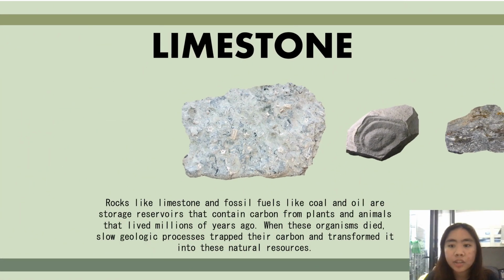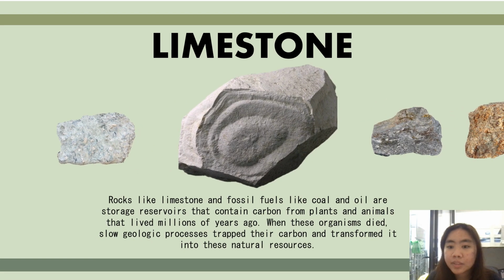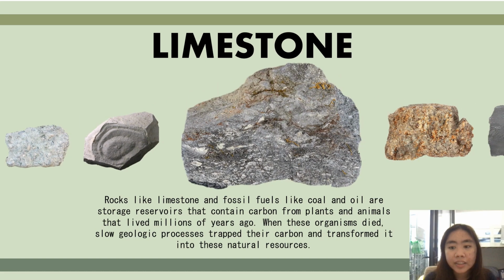Rocks like limestones and fossil fuels like coal and oil are storage reservoirs that contain carbon from plants and animals that lived millions of years ago. When these organisms died, slow geologic processes trapped their carbon and transformed it into these natural resources. Processes such as erosion release this carbon back into the atmosphere very slowly, while volcanic activity can release it very quickly.